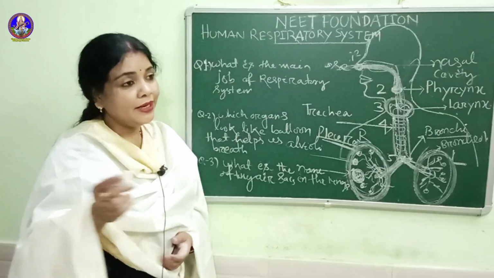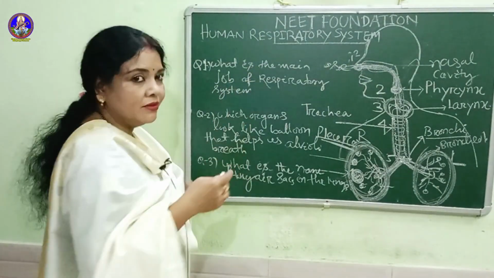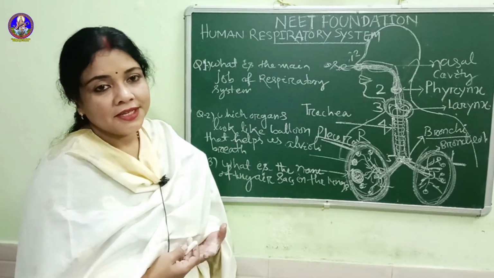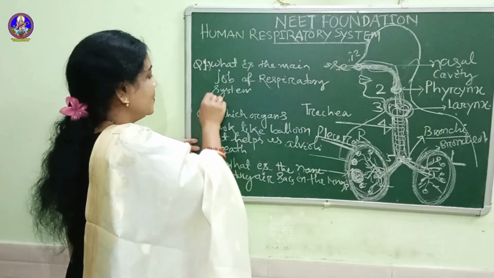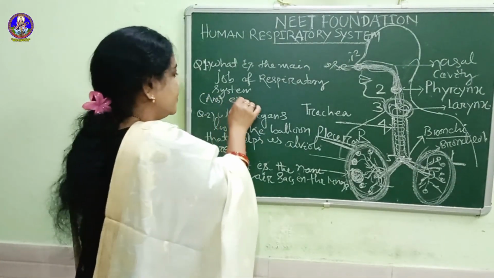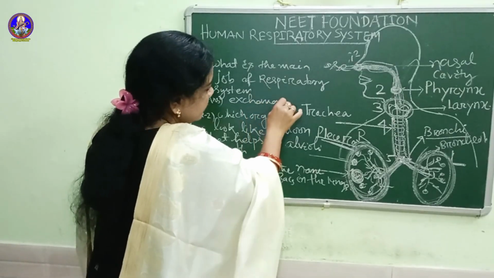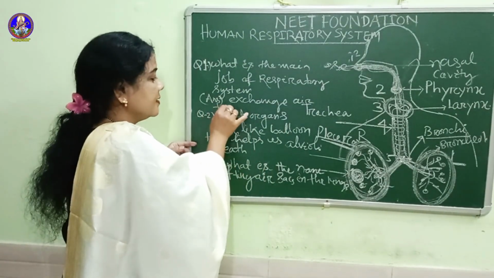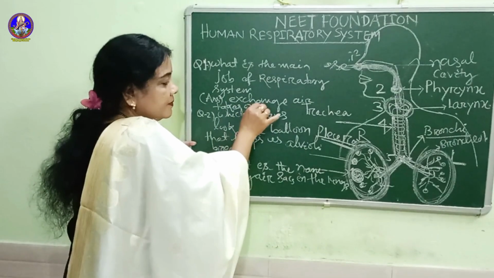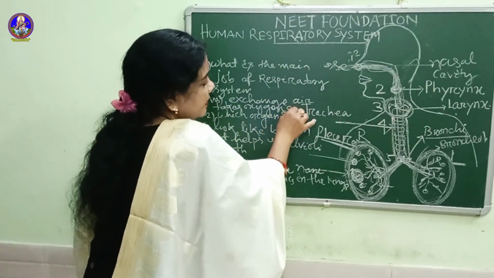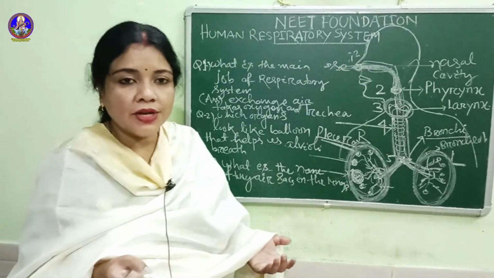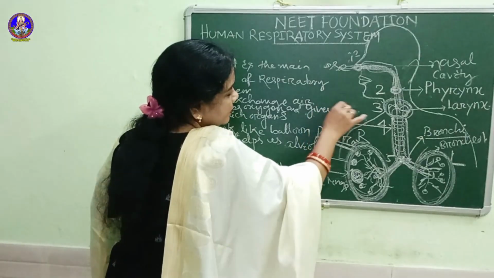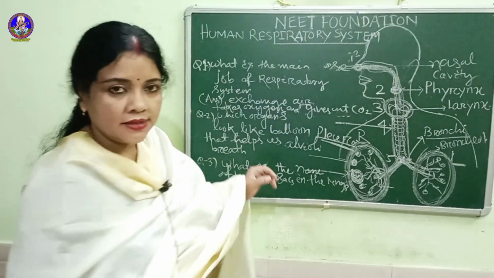It takes in oxygen and gives out carbon dioxide, CO2, outside. So the answer is exchange air.